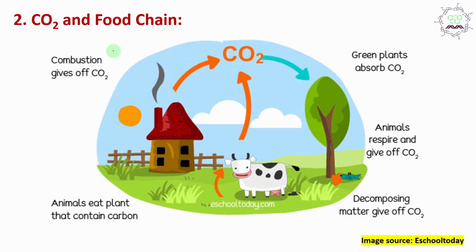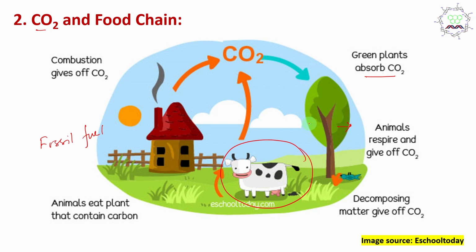Next, how is carbon dioxide involved in the food chain? First of all, in photosynthesis, as I explained, the plant absorbs CO2 and produces food. That food we consume, or animals consume, and later on plant residue or animal residue also produce fossil fuel. So fossil fuel energy is also the energy of plants' photosynthesis.